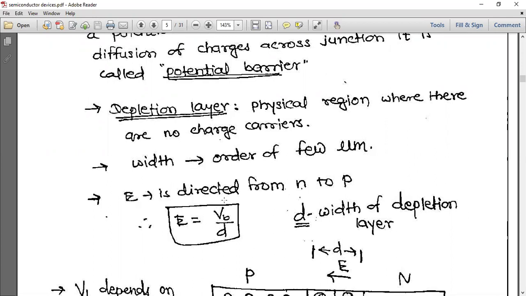And next, the electric field is directed from N to P. Keep it in mind. Electric field is directed from N to P, and therefore E is equal to VB by D, where VB is the barrier potential and D is the width of the depletion layer. If they are asking you for the electric field across that, then you should use this formula, VB by D.